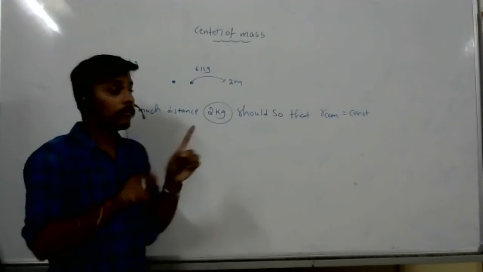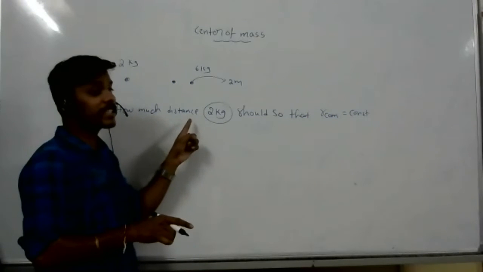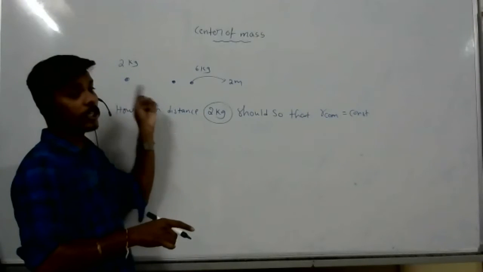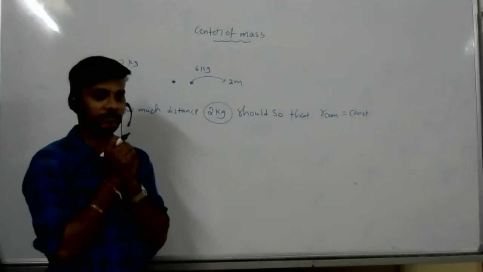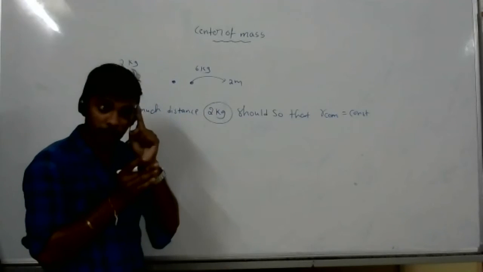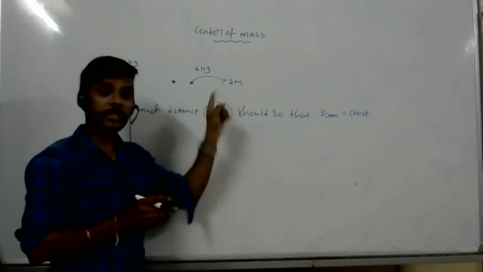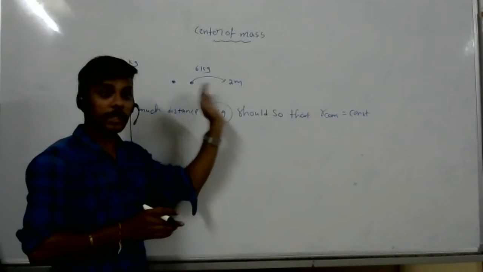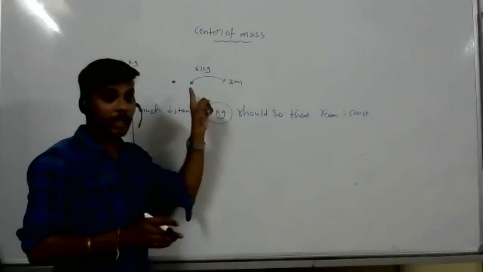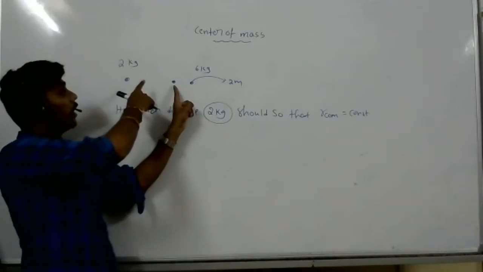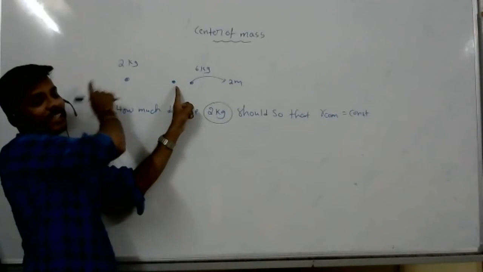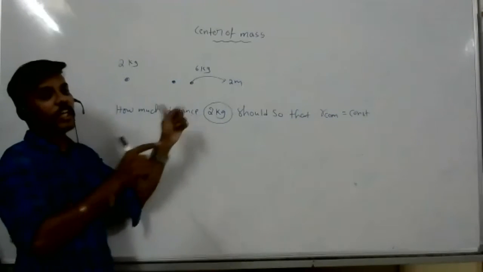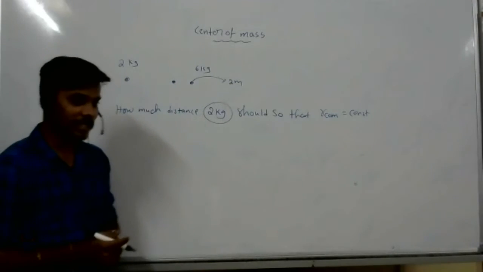But how much distance do I have to move the 2 kg body so that center of mass stays at the same point? If I shift the 6 kg body, center of mass will shift, but it should not shift. So I have to shift the 2 kg body this side. Then center of mass lies here only. So how much? That's what we have to calculate.